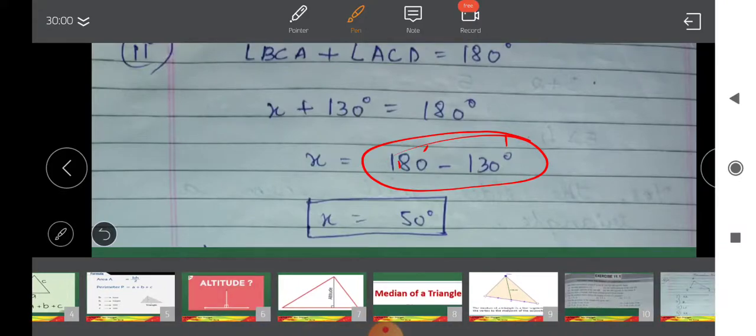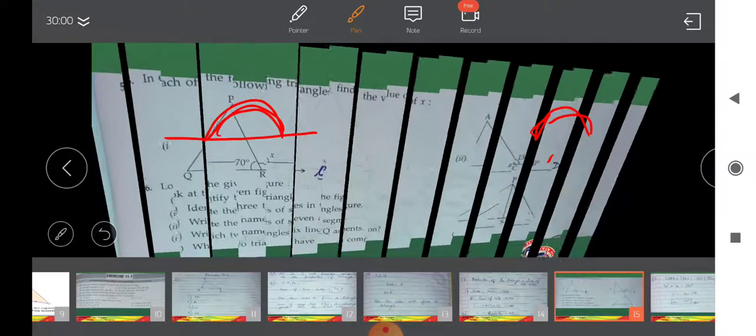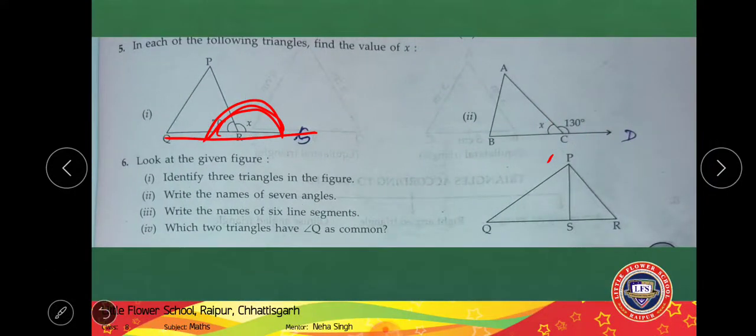So only the last question is left, which is, look at the given figure, identify 3 triangles of the figure. Now what are the 3 triangles you can see in this figure? First of all we can say that triangle PQS, and second triangle is triangle PSR, the third triangle is PQR. So these are the 3 triangles which are formed, right?